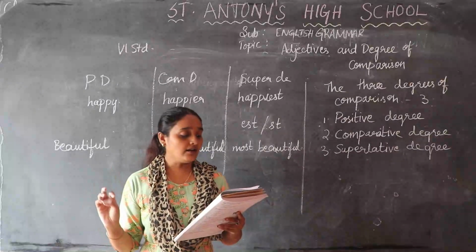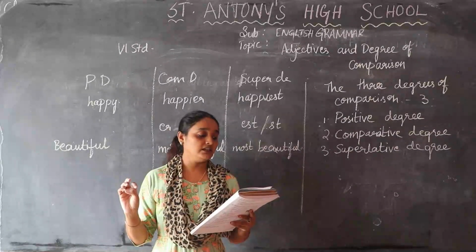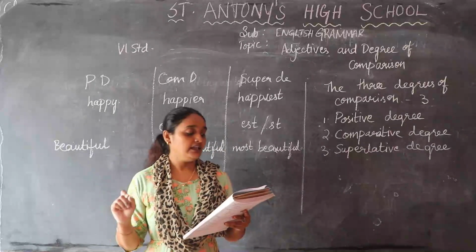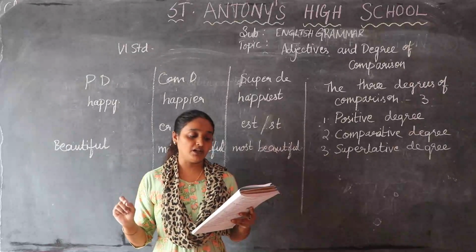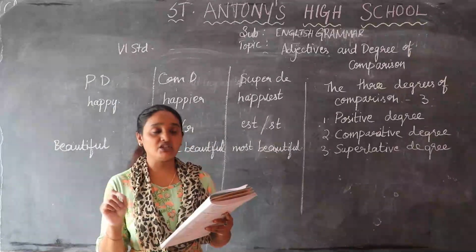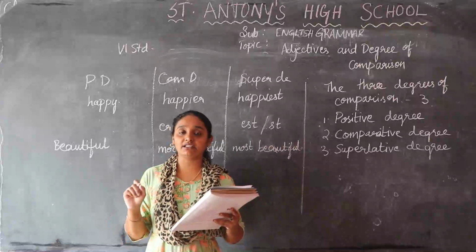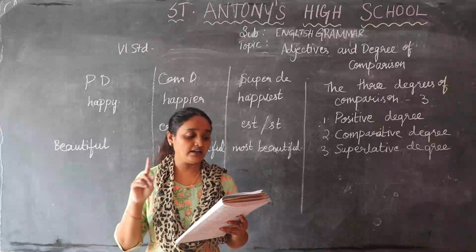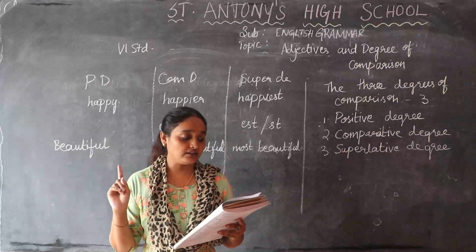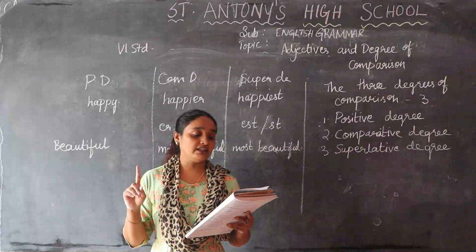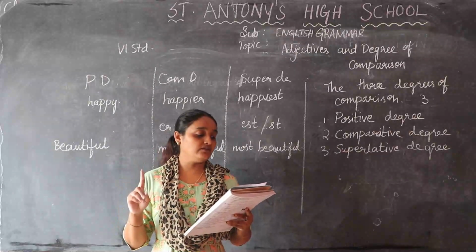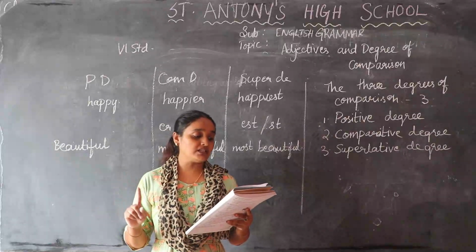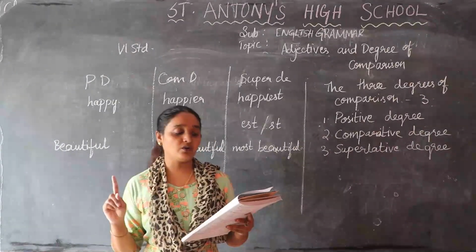Next, Arnab loves to watch horror movies. So here horror is an adjective of quality. Next, there isn't much book in the library. You have to underline much, it is an adjective of quantity. Okay children, I have done 4 also. First one is few, underline few and write adjective of quantity; some, adjective of quantity; horror, adjective of quality; much, adjective of quantity.